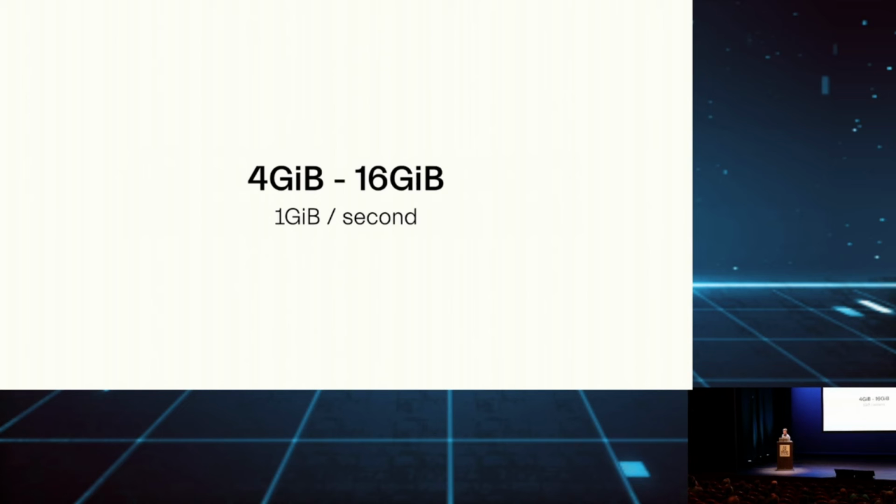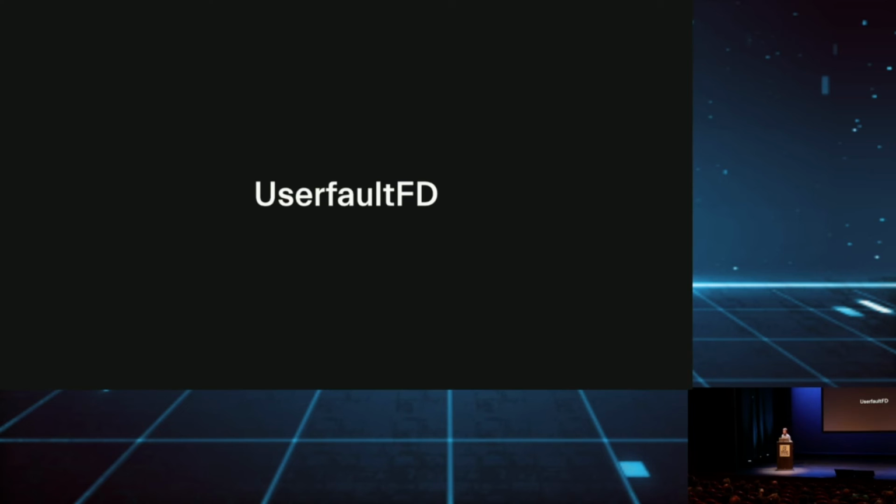But the challenge is that the first version was very slow, because when you run a VM, it has like 4 gigabytes, or 16 gigabytes of memory. And loading even from a file system that's super fast, like an NVMe drive, you can load with 1 gigabyte per second. So we use another technology to enable fast snapshot loading, which is called userfaultfd. It's a feature from the Linux kernel.